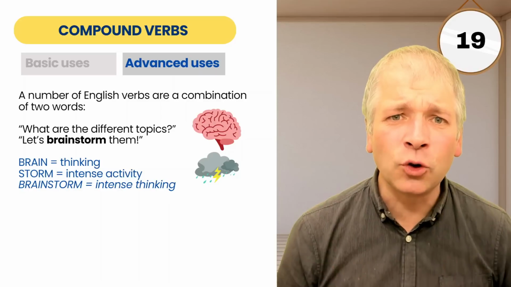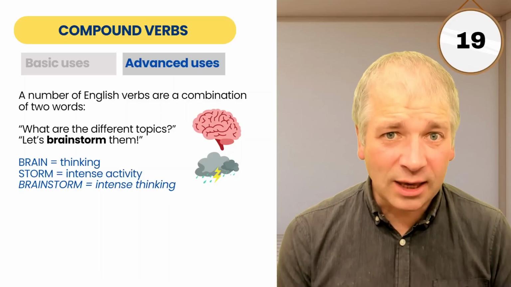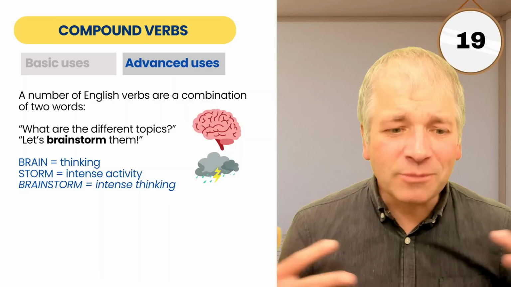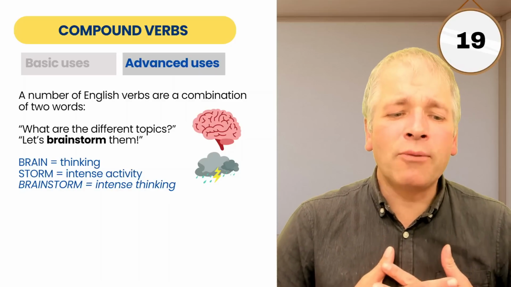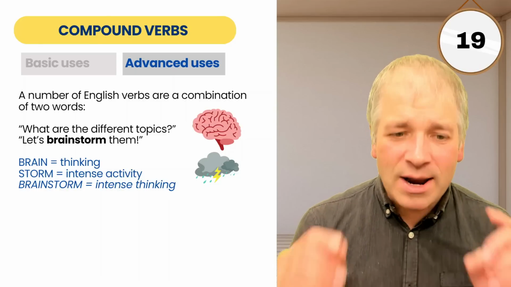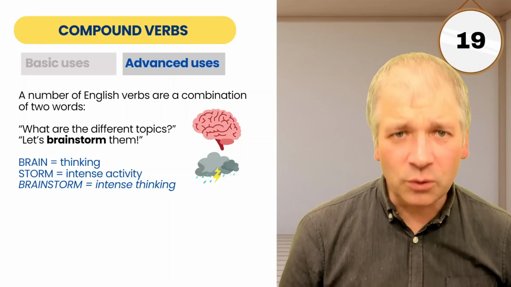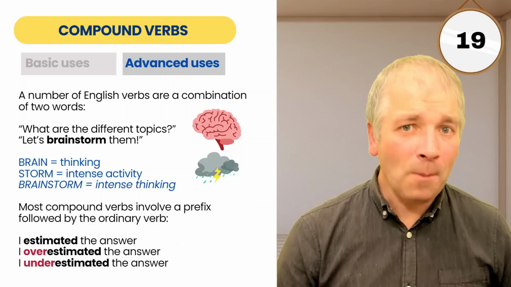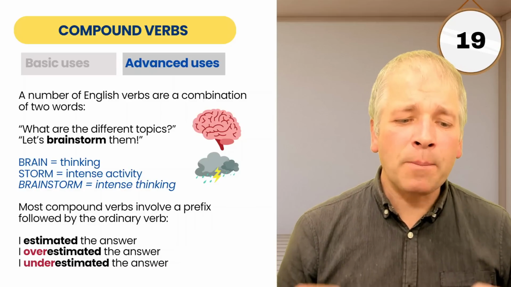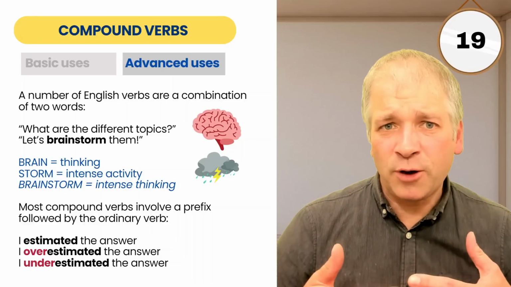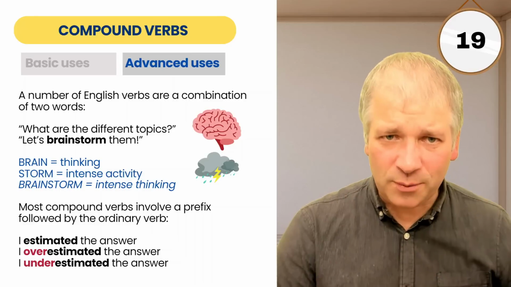It's made up of two words. Brain means thinking. Storm means intense activity. Put them together and you get the verb brainstorm, which literally means intense thinking. And there are a number of English verbs which do this. Now, by far the most common way to make a compound verb is where you use a prefix followed by the ordinary verb. So let's think about perhaps the verb estimated, which is at the bottom of the screen.